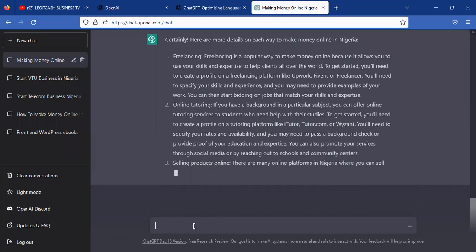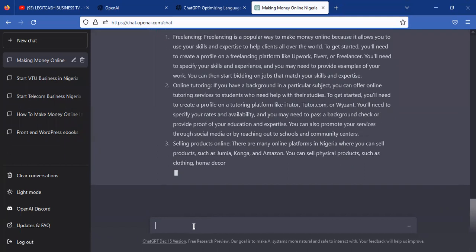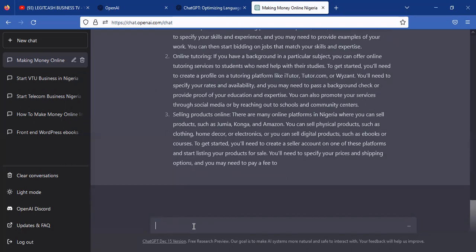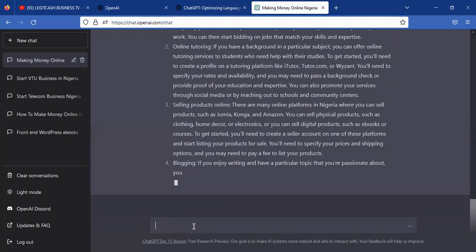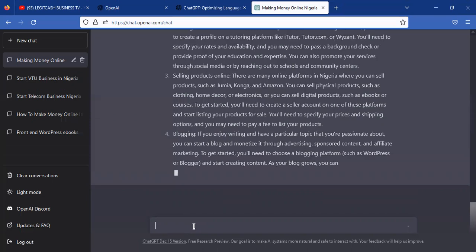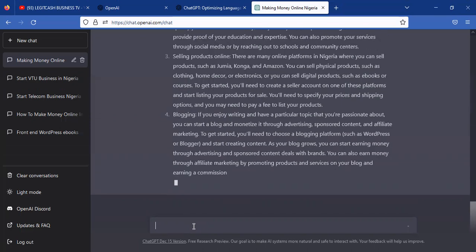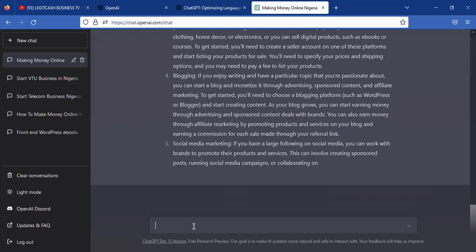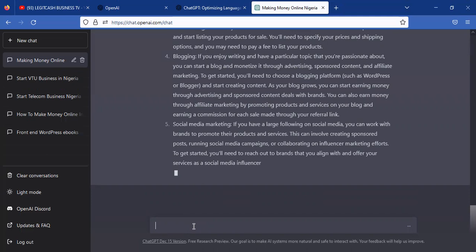So this is how the AI works, guys. And this AI is very interesting in the sense that it gives you several avenues to exploit the machine, just like Google. But this time around, Google is giving you a bunch of websites.